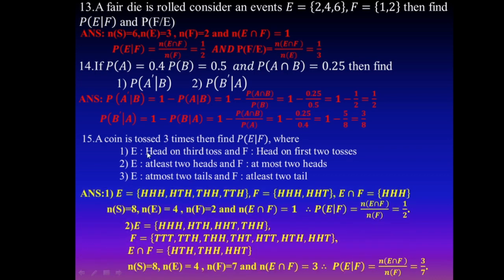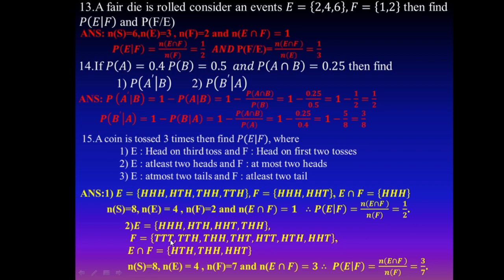Next, in the first case, you can define E as head on the third toss, which has 4 cases. F is head on the first 2 tosses. You know that of these, the intersection contains only 1 case. Therefore, n of E is 4, n of F is 2, and n of E intersection F is 1. Directly using the definition, probability of E given F is n of E intersection F divided by n of F. The answer is 1 divided by 2.